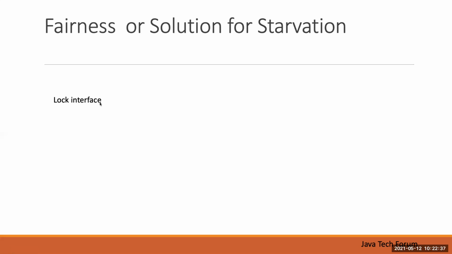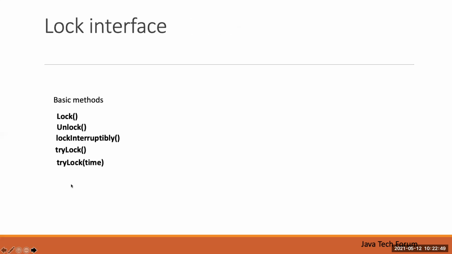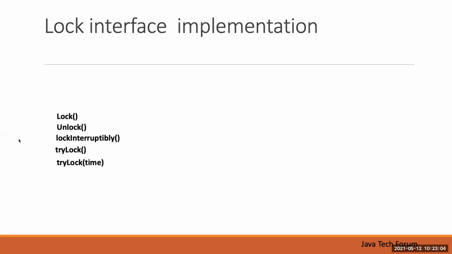So they have introduced the Lock interface. It has multiple implementations, like ReentrantLock, ReadWriteLock, all those things. So the Lock interface is the solution for fairness, the solution for starvation.